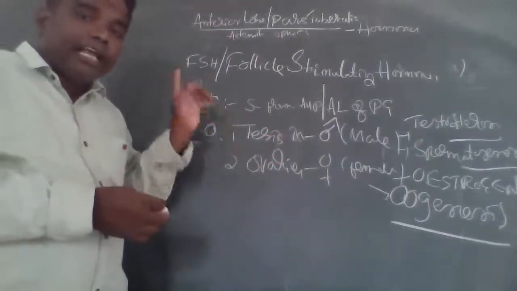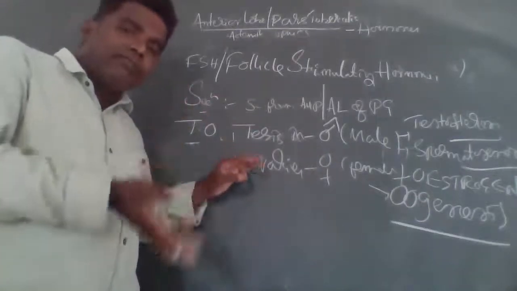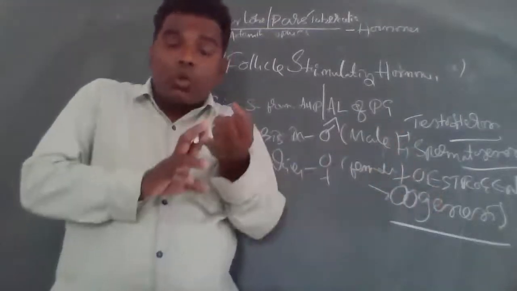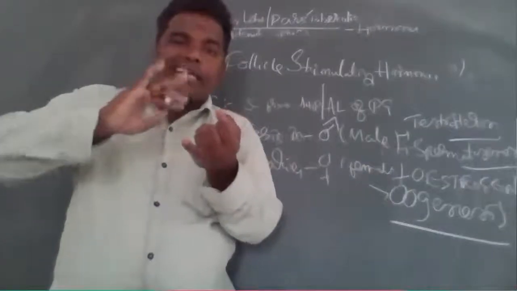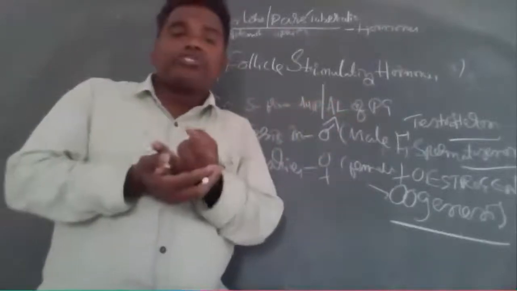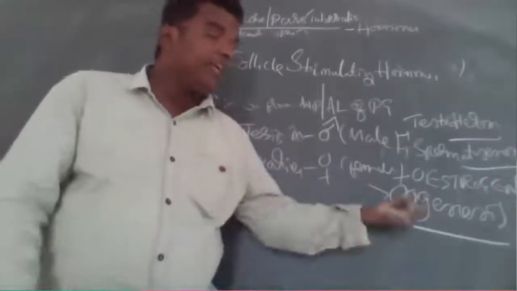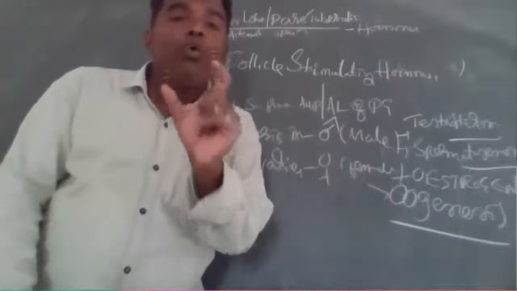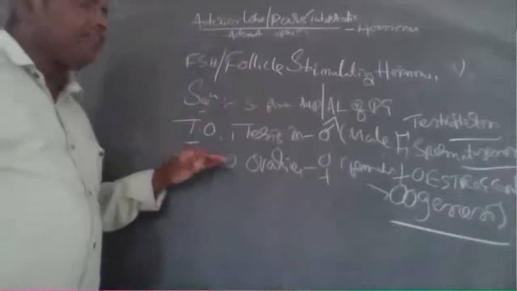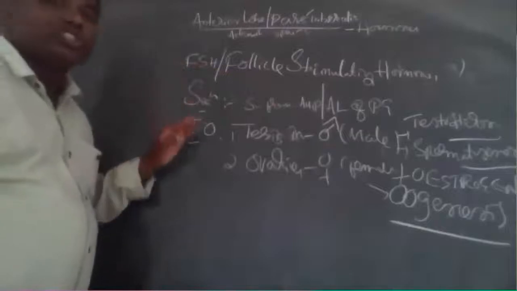Once again, I repeat: FSH functions on the ovaries in females. Growth and development of the ovaries takes place, then secretion of estrogen, which is responsible for secondary sexual character development, development of the reproductive system, and maintenance of the menstrual cycle in females. Finally, it is responsible for oogenesis, which is the main importance of FSH. Okay, this is important about the follicle stimulating hormone.